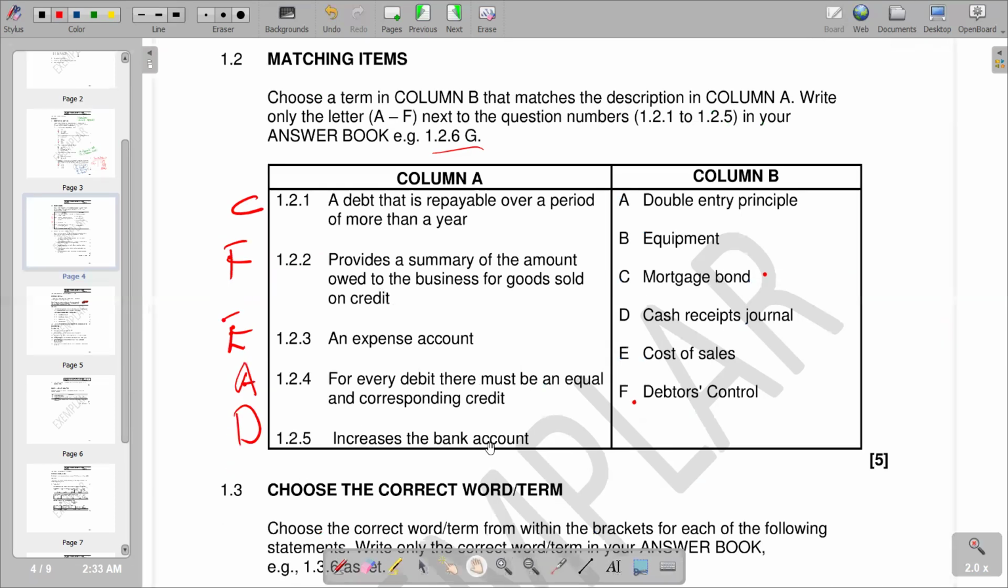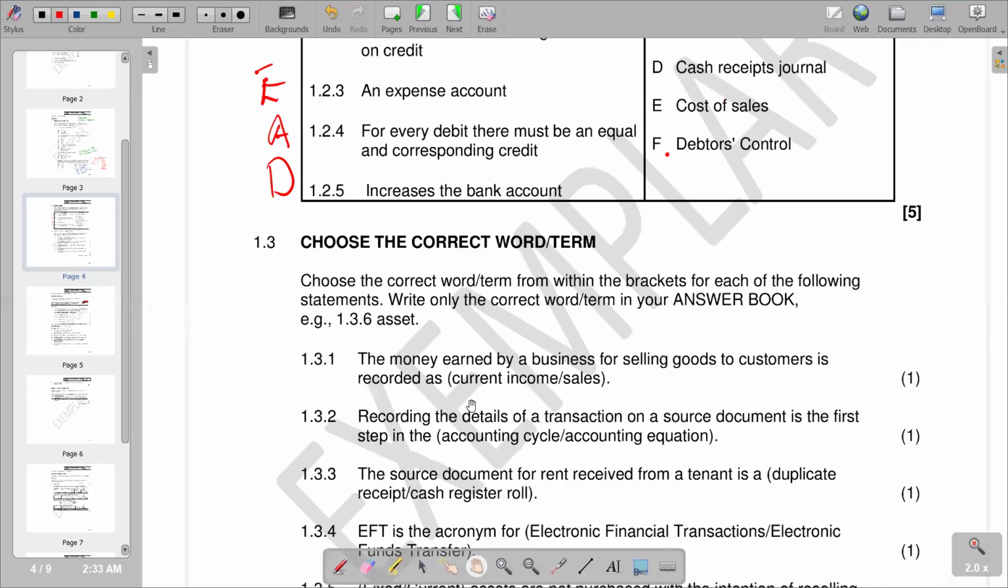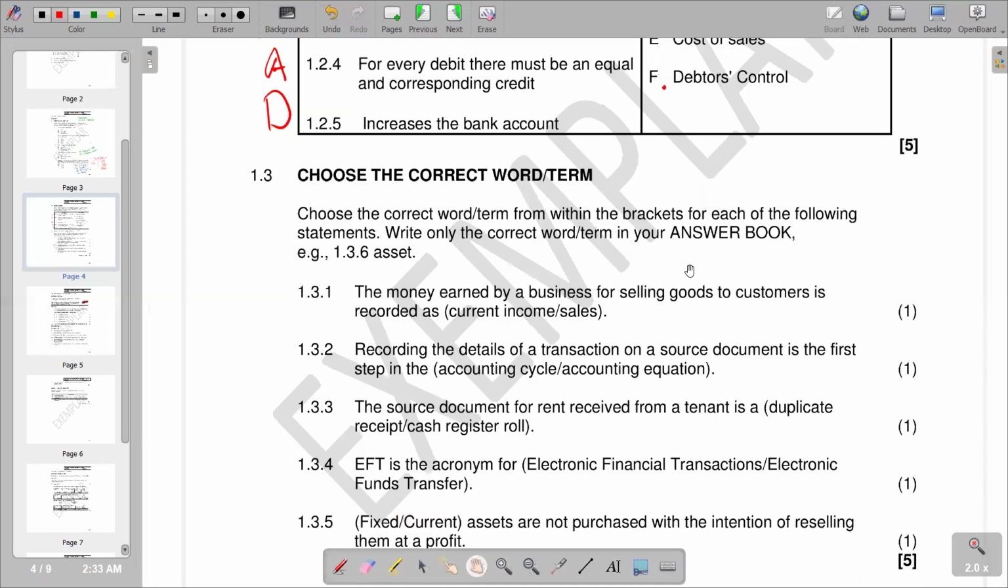We're going to 1.3. It reads, choose the correct word or term from within the brackets for each of the following statements. Write only the correct word or term in your answer book. Then you are given how to present it in answer book. You are given 1.3.6 here. And then they say asset.